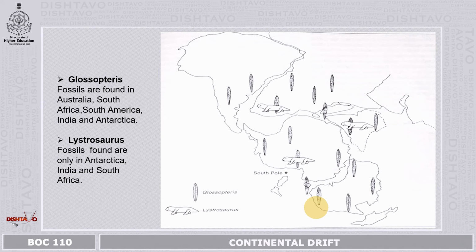Similarly, Lystrosaurus is an animal which is found in Antarctica, India, South Africa. These are not living animals. They are already extinct. Only fossils are found in these regions. So, the mystery of their distributions over these large land masses which are located far away can be solved using continental drift theory, which says that all these land masses were together in the form of Pangaea.